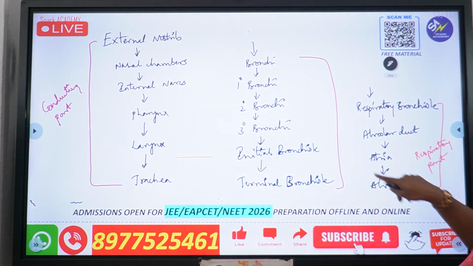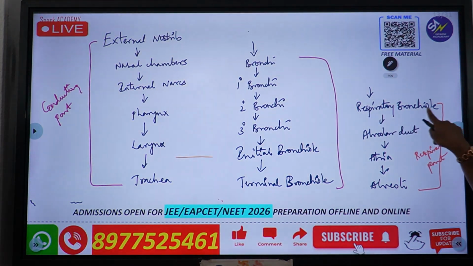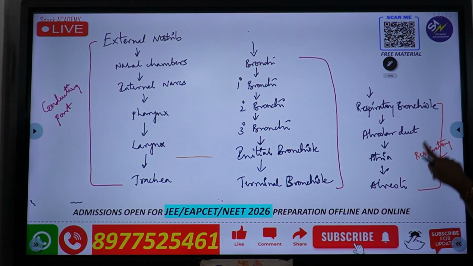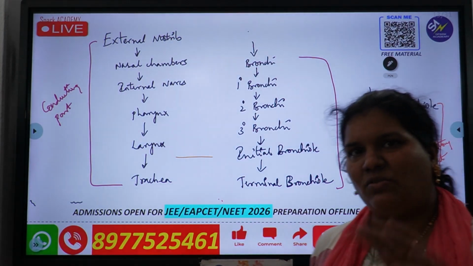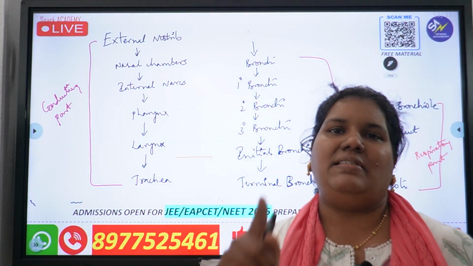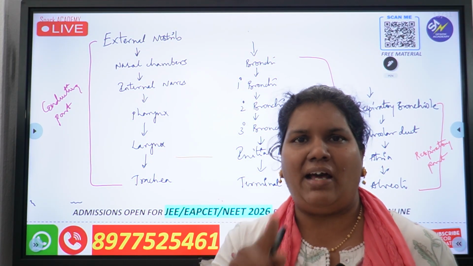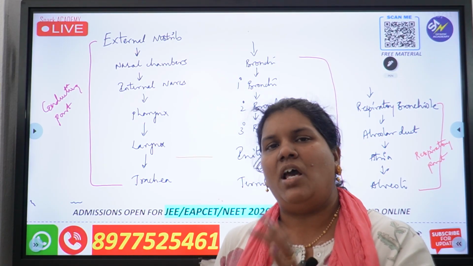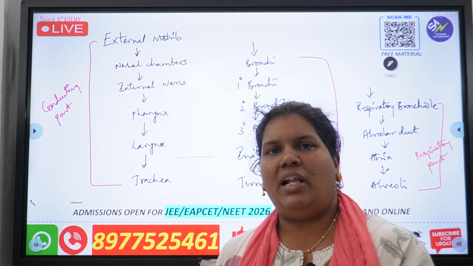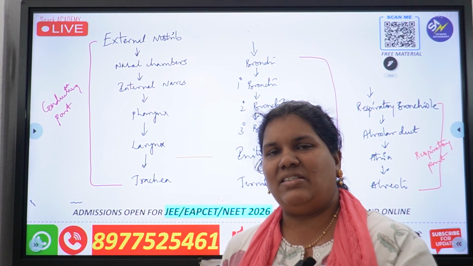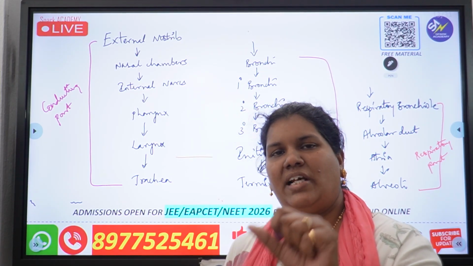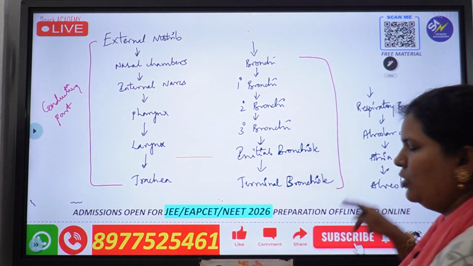Then what happens in the respiratory part? You can see here respiratory bronchioles to alveoli. This is called the respiratory part, and the respiratory part is the place where exchange of gases actually happens. As you all have learned from your lower classes, who are alveoli? Alveoli are the structural and functional unit of our lungs. Gas exchange, oxygen and carbon dioxide, are exchanged at this point.